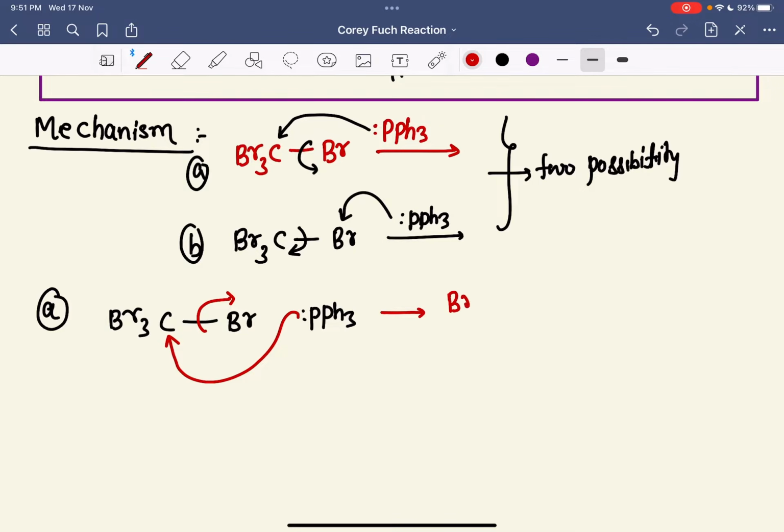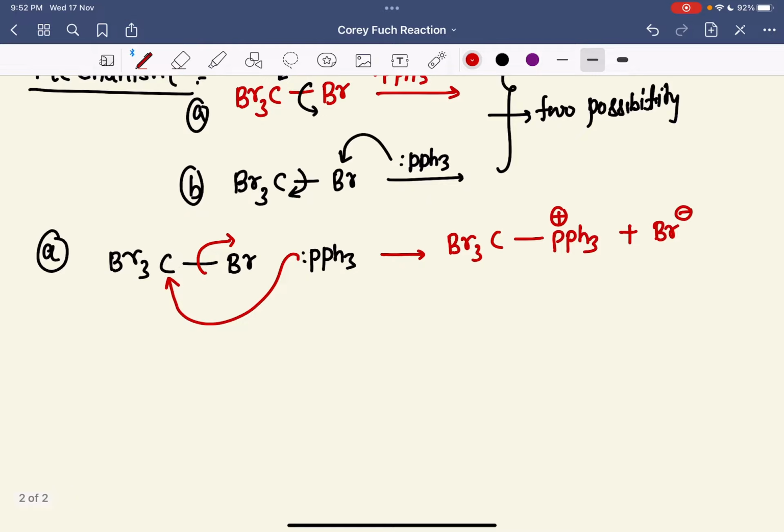So here you will get something like this: PPh3 with a positive charge, plus Br minus. Now to the reaction of the second possibility, that is the B pathway. So let's do the B pathway.